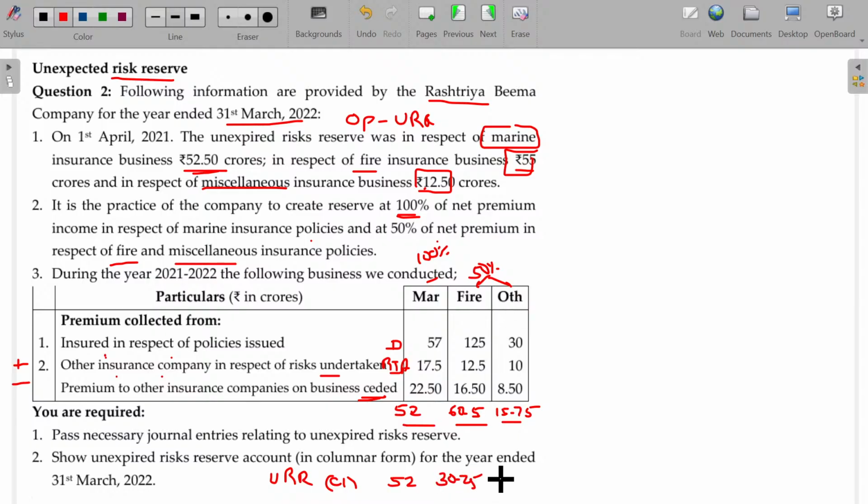For others, the premium is 121. As this is 121, 50% created is 60.5. Here, tell me, 31.5. You have to create 50 percent, 15.75.